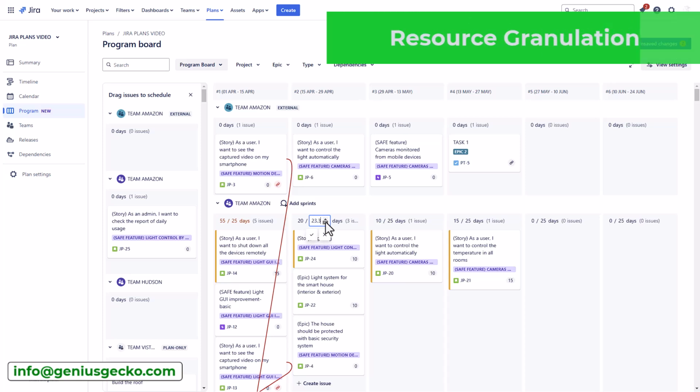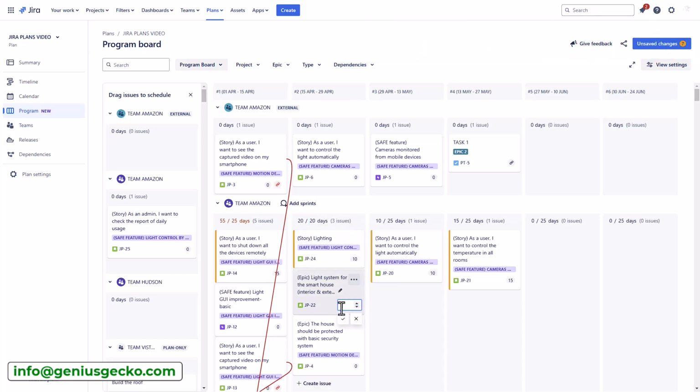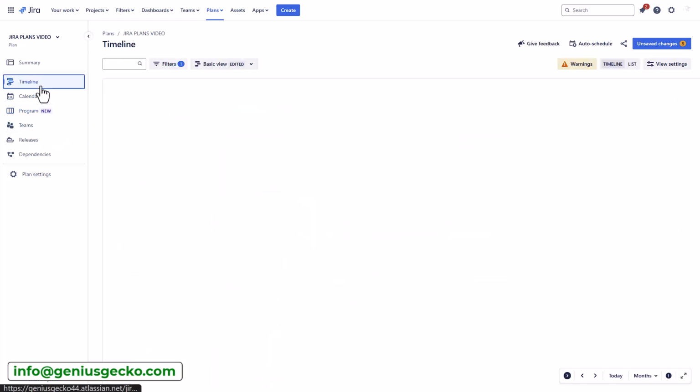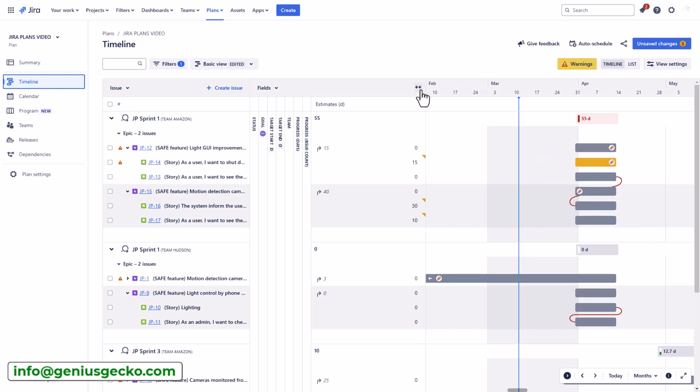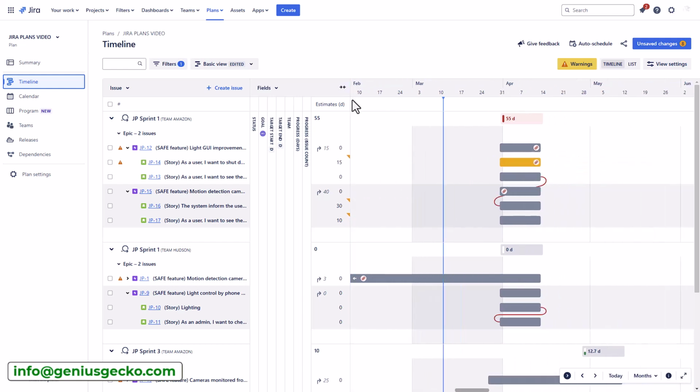So now that you know the general reasons why Jira Plans might not be the best tool for you, let's explore some features that Jira Plans is missing. Let's begin with resource management. While Jira Plans effectively facilitates team-level allocation, it is important to acknowledge that achieving granular individual workload planning can present challenges. Specifically, factoring in individual holiday plans, absences, skill sets, and precise capacity becomes more complex.